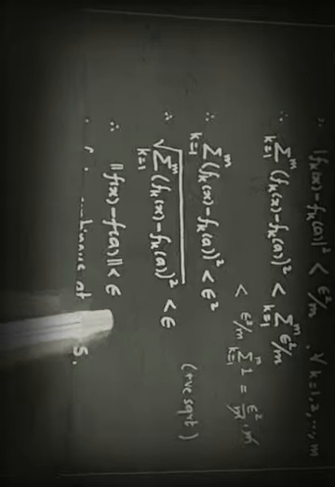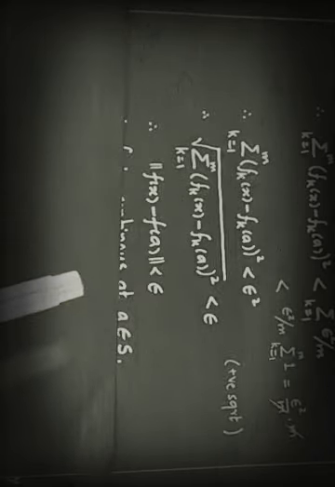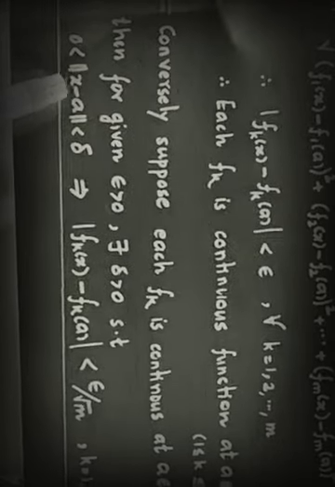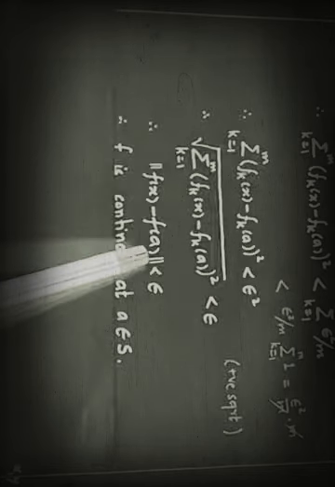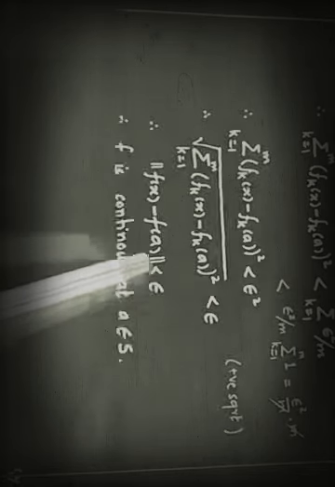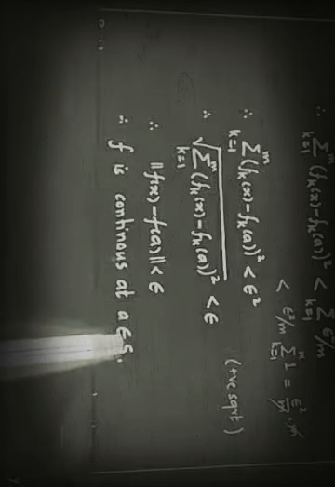It shows that, starting with each fk continuous, we had started with the norm of x minus a less than delta and this. So this implied that the norm of f(x) minus f(a) is less than epsilon. This shows that f is continuous at a.